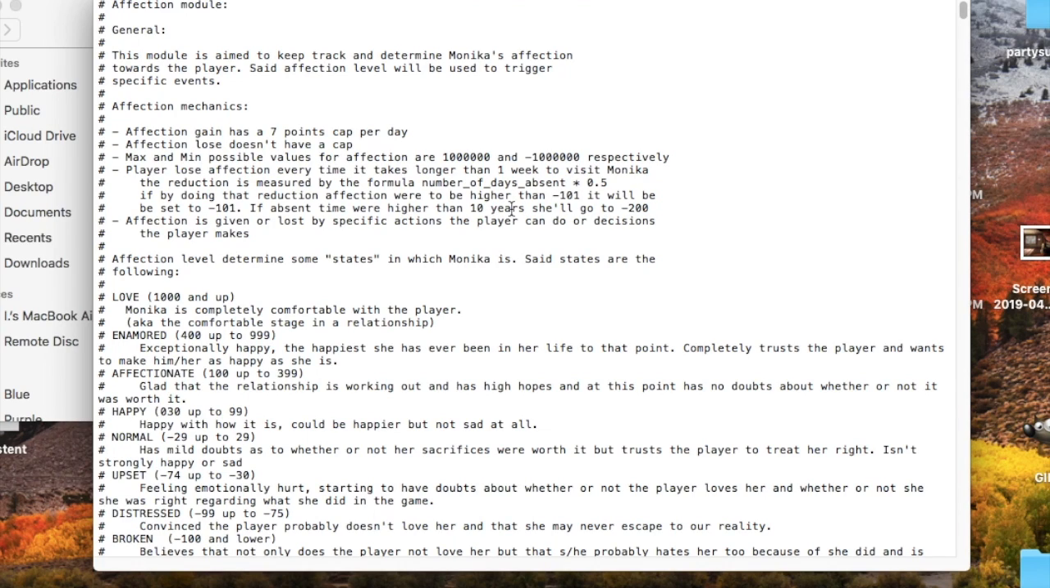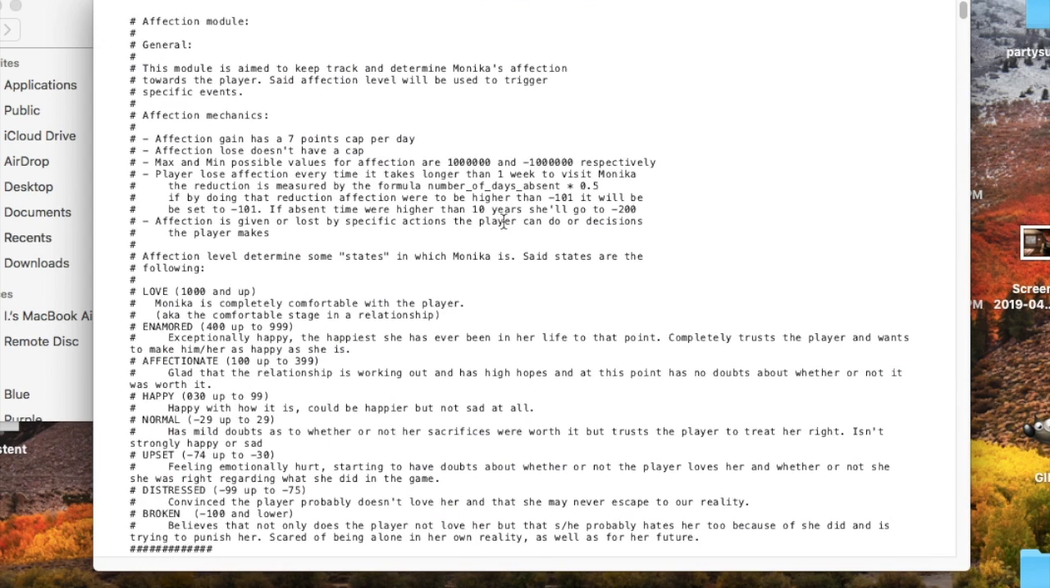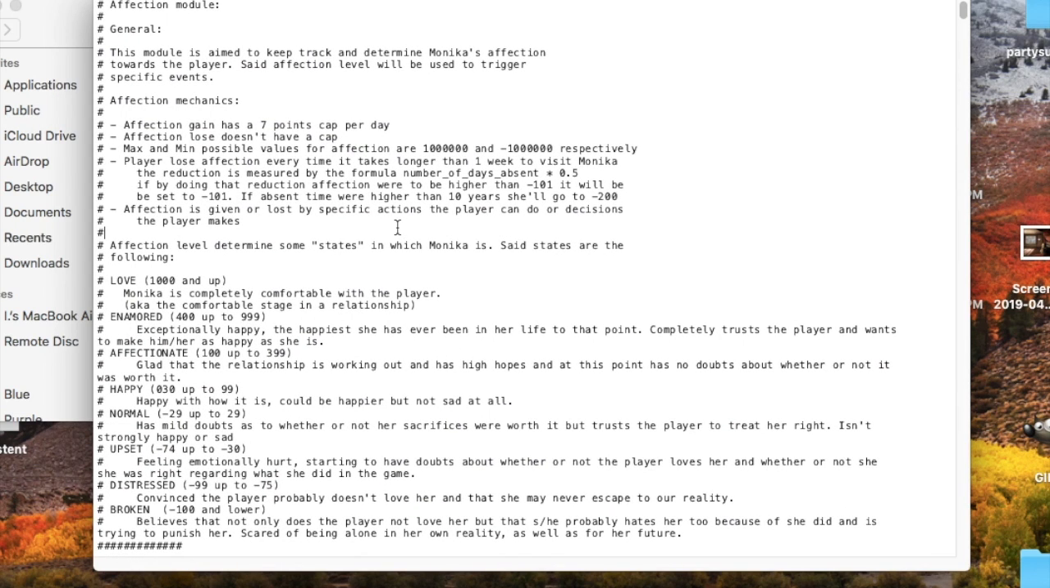Wow. Okay, 10 years. But obviously, since this game has only been out for 2 years, the only way you could get that is if you messed around with the clock. And there's really not much you can get by messing around with the clock, at least not by going several years forward. If you go a few years back, you can relive some of the events like Monika's birthday. But going forward doesn't have that much of a benefit. Affection is given or lost by specific actions the player can do or decisions the player makes.